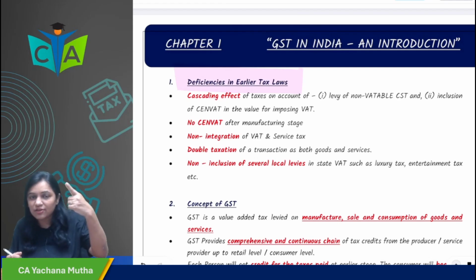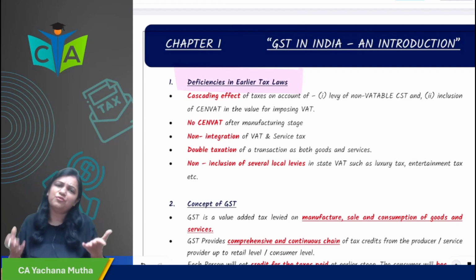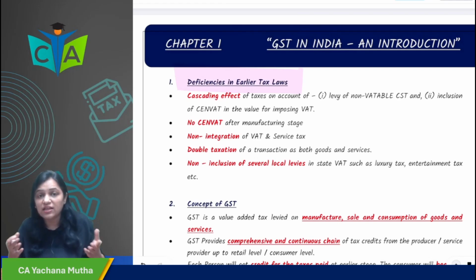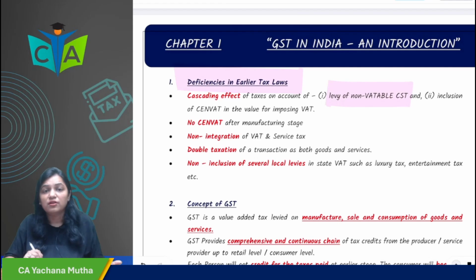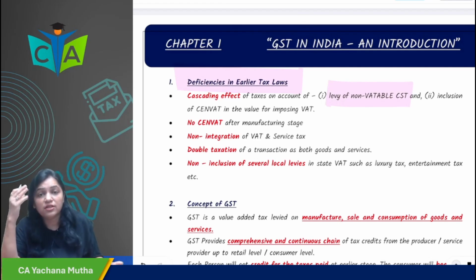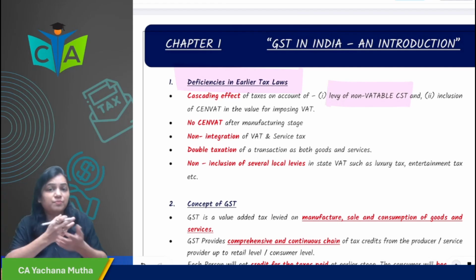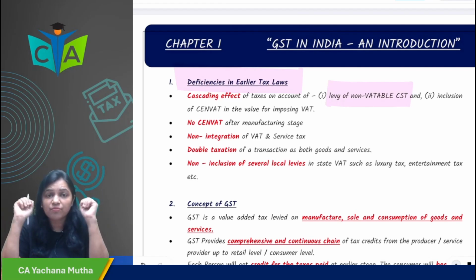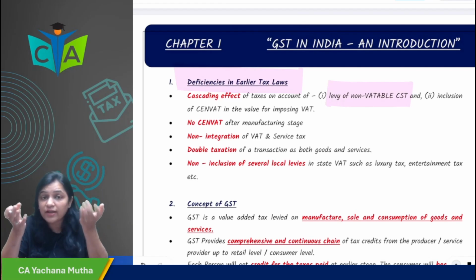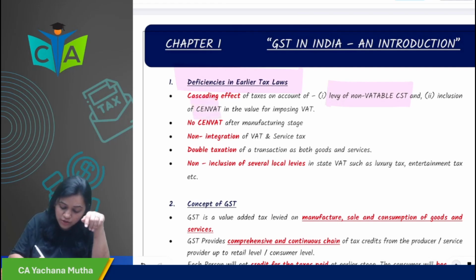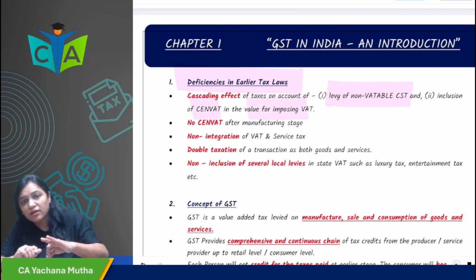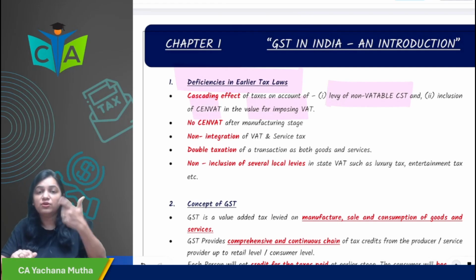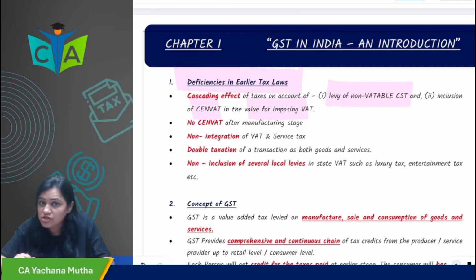First deficiency, what we have studied? Cascading of taxes. Yes, there was cascading of taxes. There was levy of non-vatable CST. The CST which was there in the earlier law, the purchaser doesn't get credit of the same. So there was levy of non-vatable CST. Then inclusion of SENVAT in the value for imposing VAT. If you have to impose VAT, then the SENVAT value is included in the value. So this was a major deficiency.